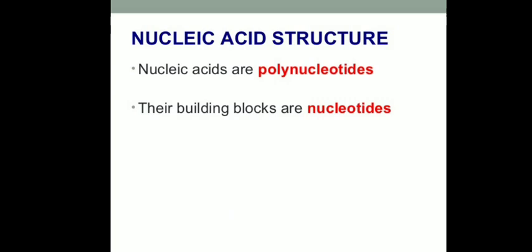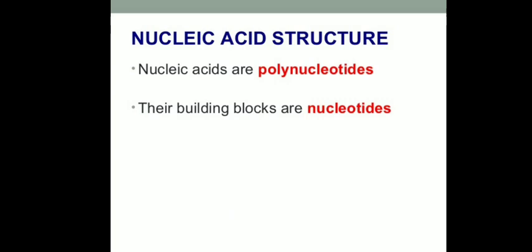If we study the structure of nucleic acid, nucleic acids are polynucleotides, meaning these nucleic acids are polymers of nucleotides. A typical nucleotide consists of three components. The first one is a nitrogen base, the second one is a 5 carbon pentose sugar, and the third component is a phosphate group.